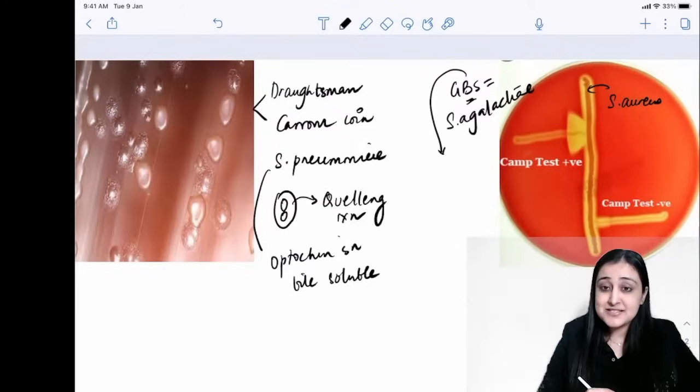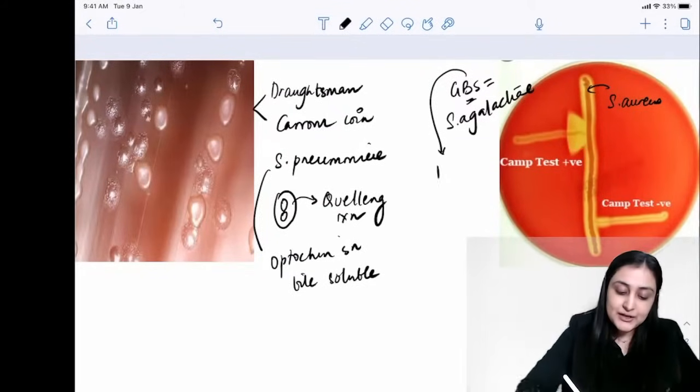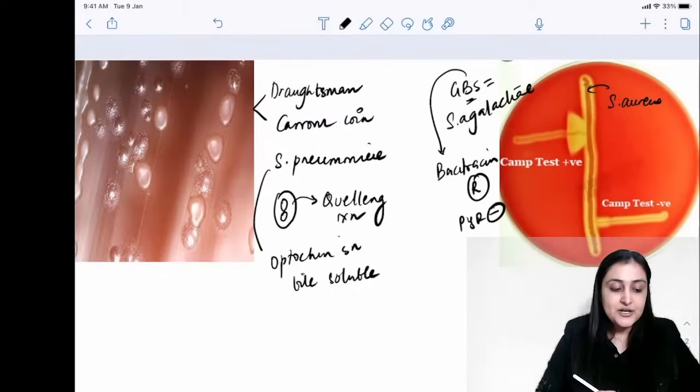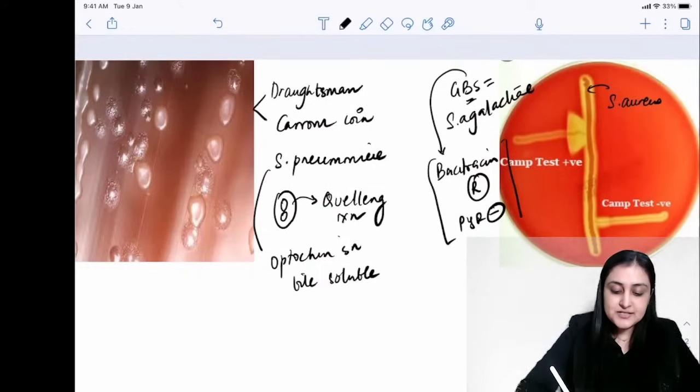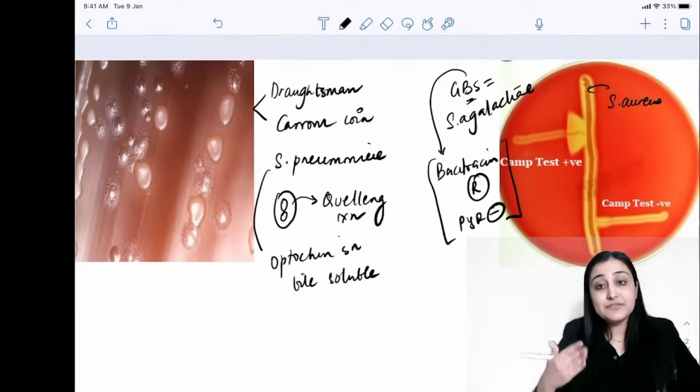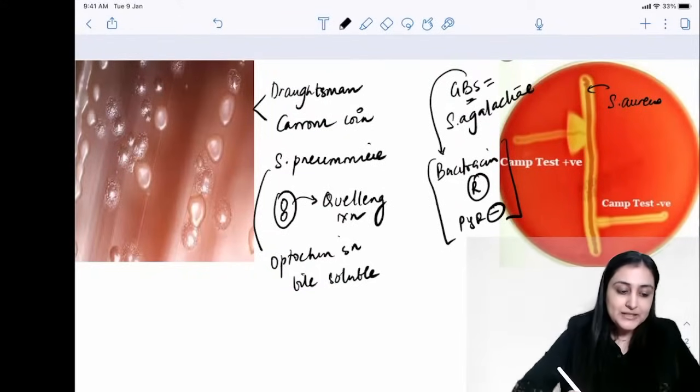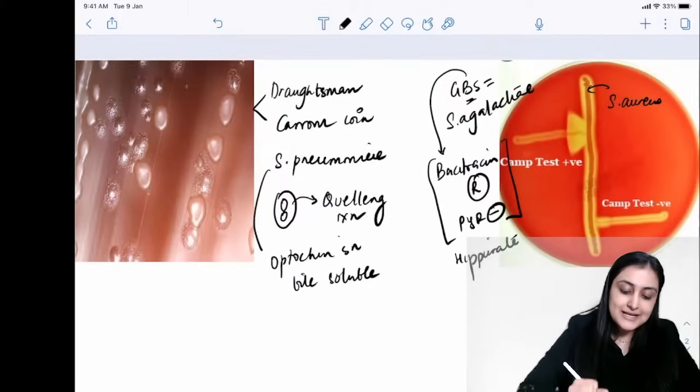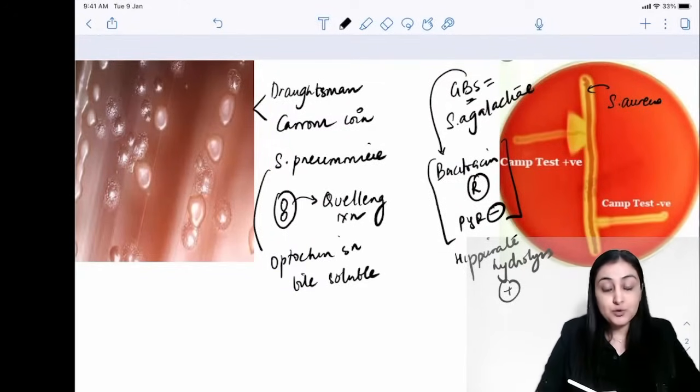So why babies are resistant in this case, the mnemonic is that Group B strep are basically bacitracin resistant and they are PYR negative. So when we take something from babies, remember, we have to give them something. तो अगर आप उनको bacitracin resistance और PYR negative दे रहे हो, we gotta give them CAMP positive. And along with CAMP positive, they are going to hydrolyze hippurate. So hippurate hydrolysis is positive. Very, very important micro facts about Group B strep.